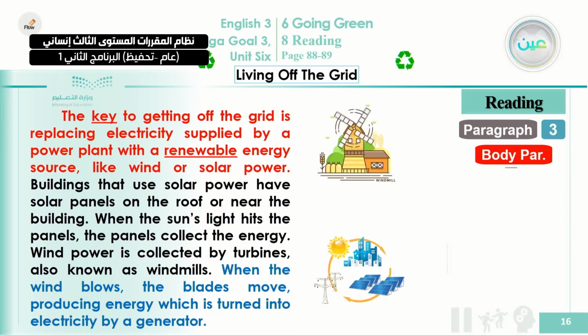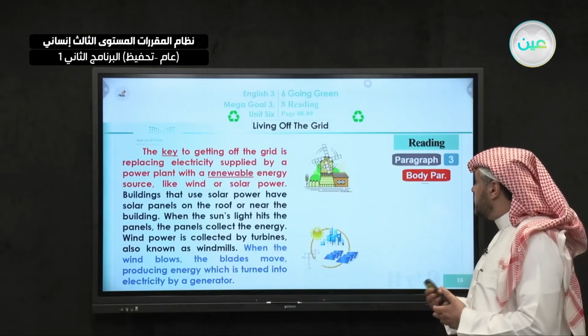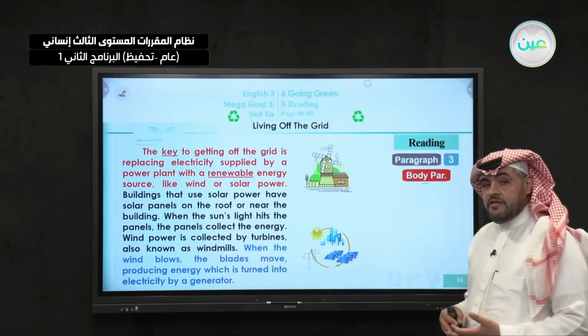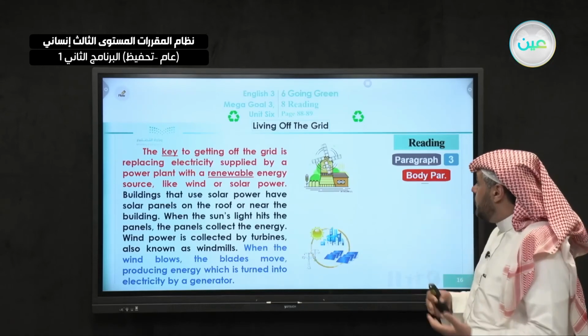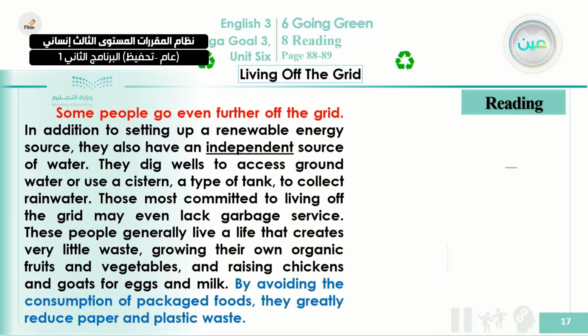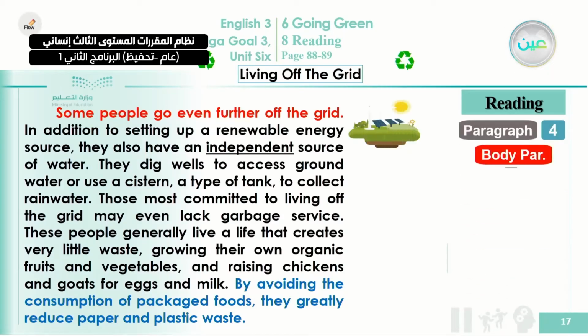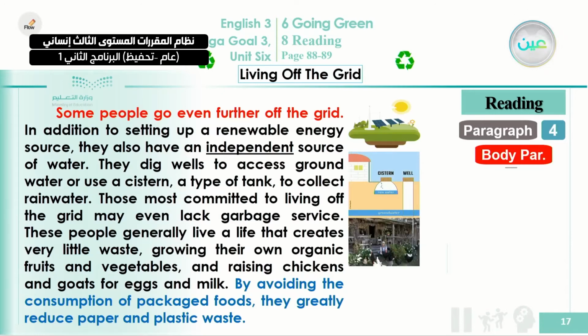Okay, as you notice here in this paragraph, the writer explains and gives us details about how the windmill works and how the solar panel works, where people put it and how they generate electricity. Okay, now let's move to the next paragraph, which is paragraph number 4, one of the body paragraphs, and here we are talking about how people live independently. So listen and read now and find out how people live independently and how their life is.